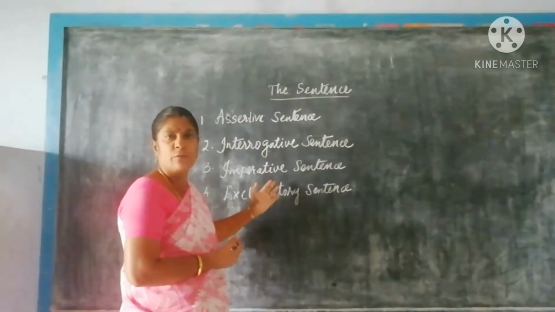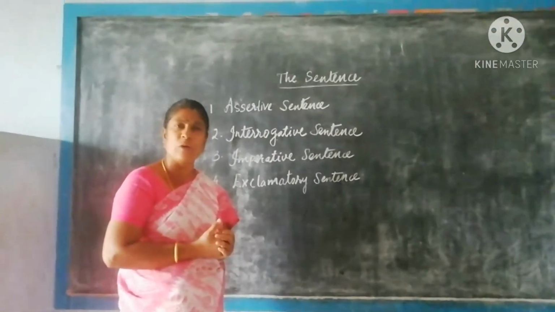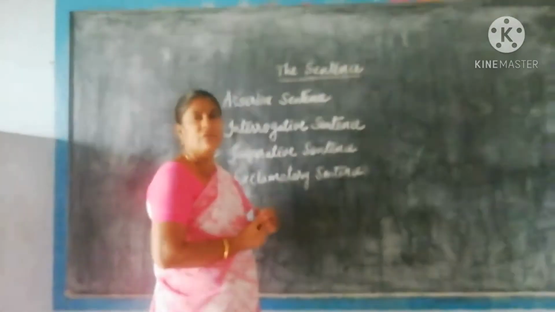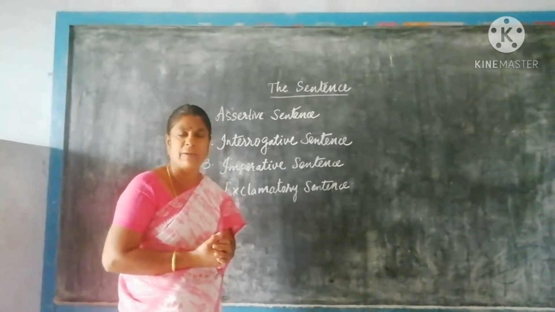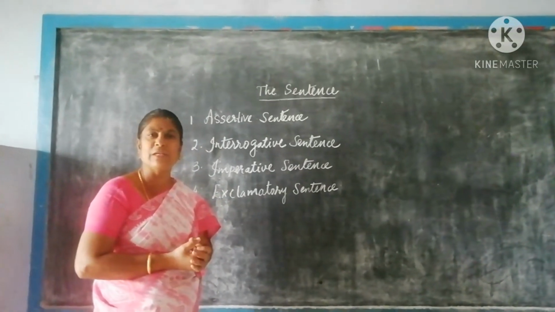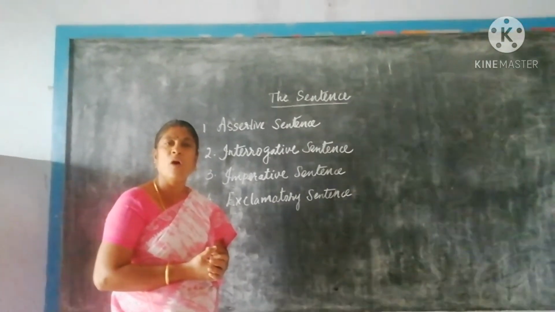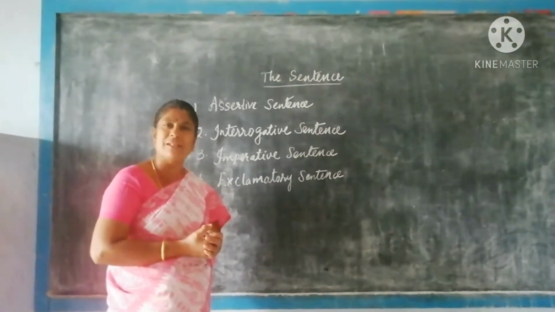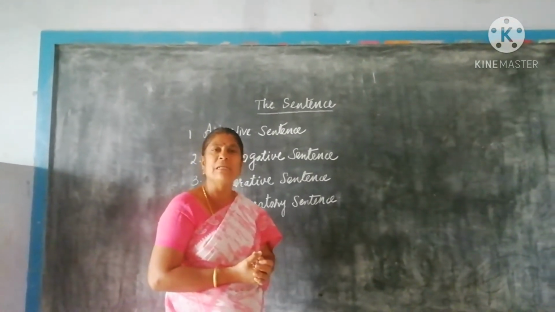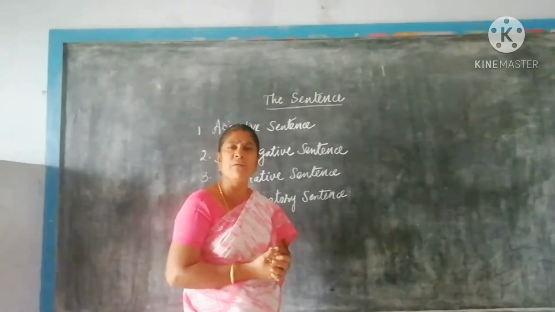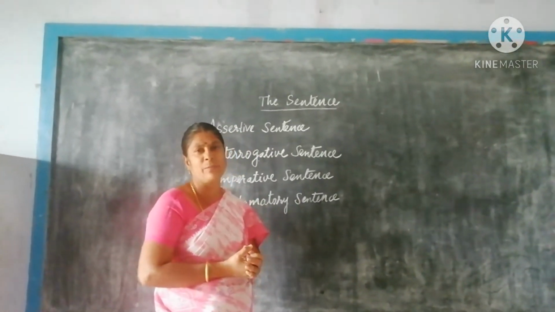There are four types of sentences. One is the assertive sentence. An assertive sentence is called a statement. The second one is the interrogative sentence. An interrogative sentence means question type. The third one is the imperative sentence. The sentence which is in the form of an order or request is called an imperative sentence. The next one is the exclamatory sentence. The sentence which has a sudden feeling or expresses your thought is called an exclamatory sentence.